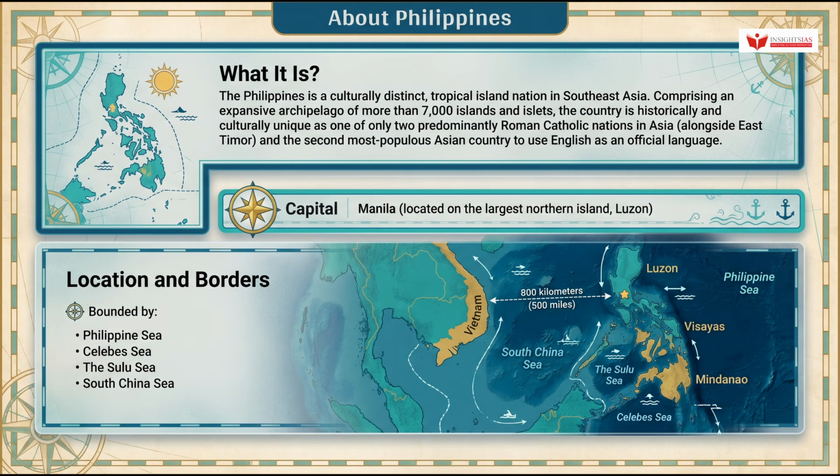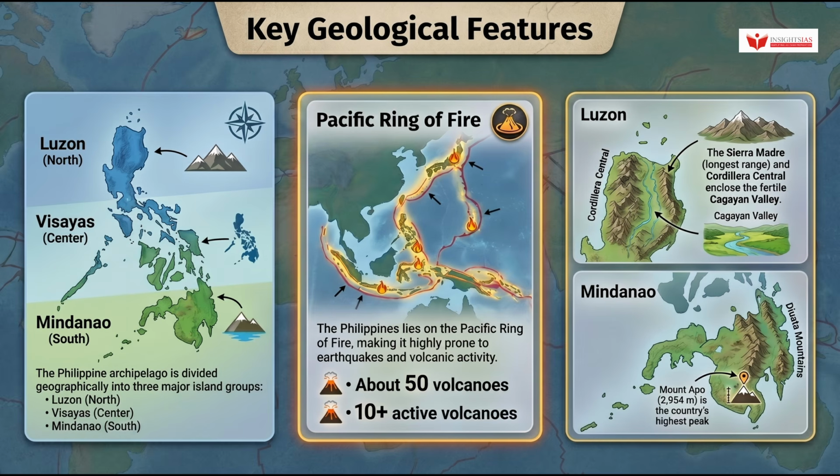Now, coming to location and borders. The triangularly shaped archipelago is situated in the Western Pacific Ocean, roughly 800 kilometers off the coast of Vietnam. It is bounded by four distinct bodies of water: the Philippine Sea, the Celebes Sea, the Sulu Sea, and the South China Sea. Geographically, the country is divided into three major island groups: Luzon in the north, the Visayas in the center, and Mindanao in the south. Since the earthquake struck Mindanao, this three-part division is your mapping anchor.